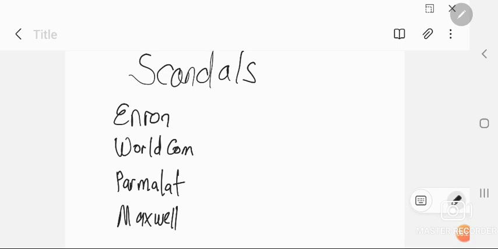So we'll begin first with Enron, and then we'll follow that same order that you're seeing on the screen, and then we'll talk about the major issues such as auditing issues, accounting issues, even governance issues. We'll also summarize something on that. And basically, the most important one, which actually brought them out as scandals, fraud issues. So we'll look at all that in each and every case, that is Enron, WorldCom, Parmalat, and Maxwell. So let's begin with Enron.